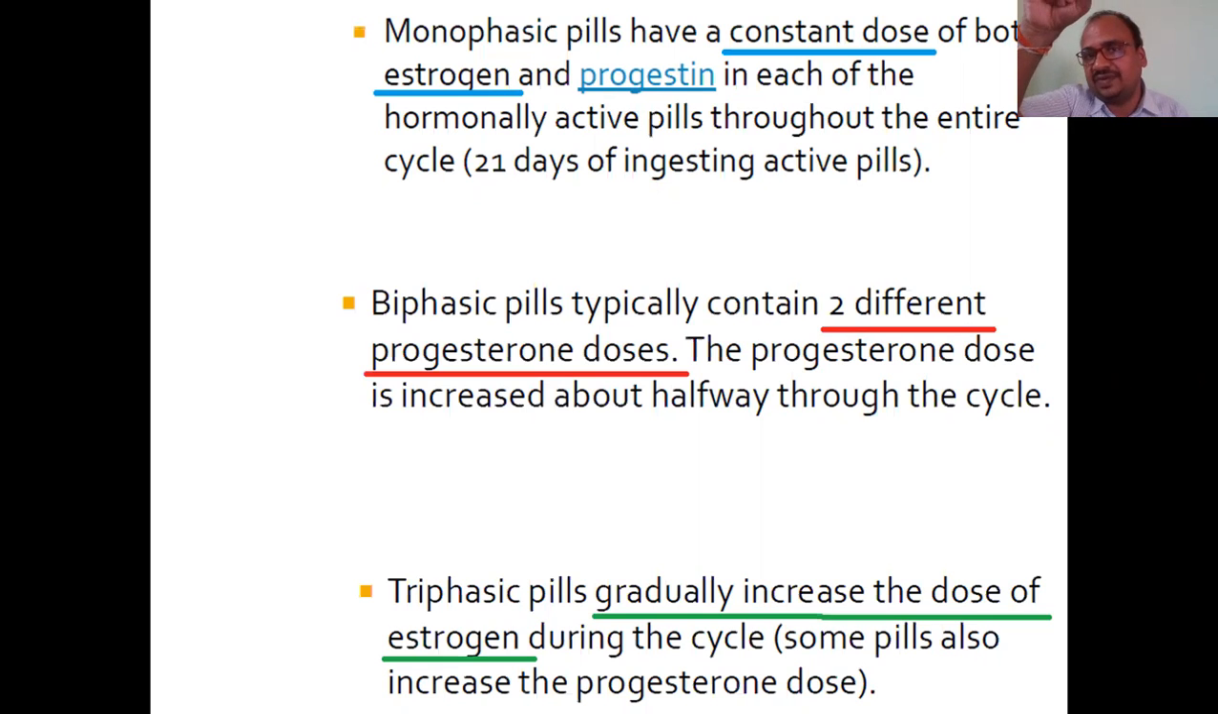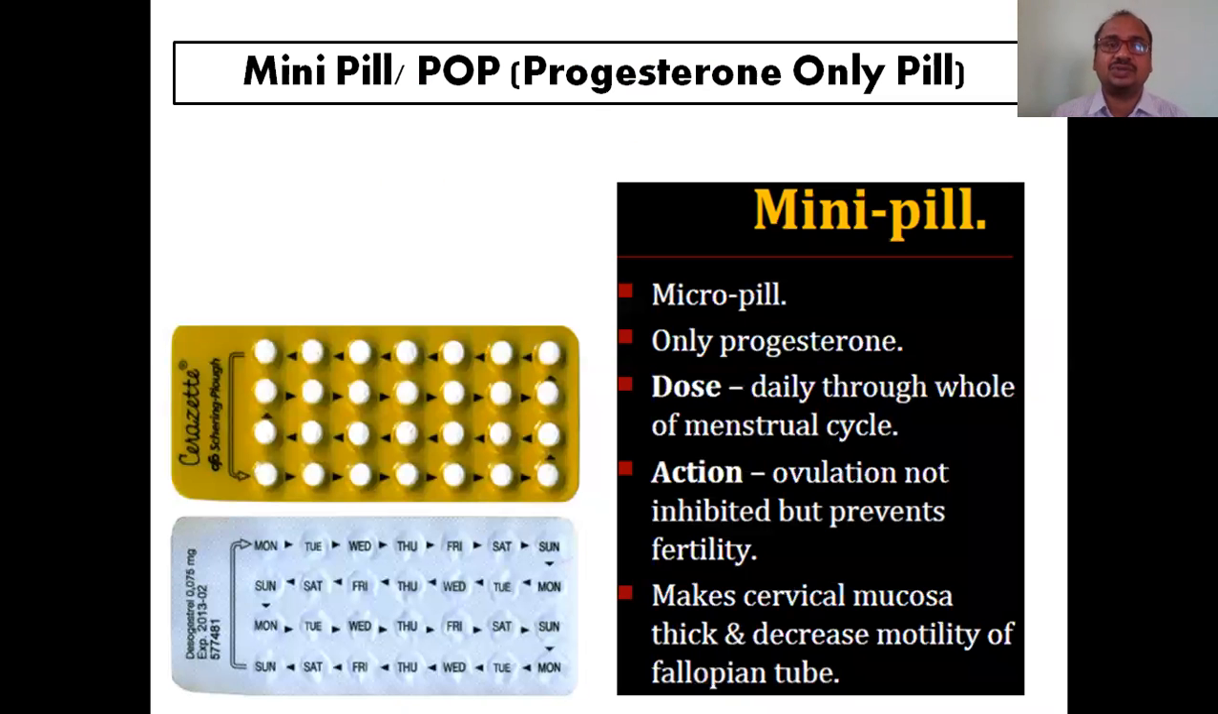Whereas the first, monophasic, constantly releases two hormones at a single fixed dose of both. That's why it is called monophasic release: not one hormone, two hormones. Biphasic: one hormone, small dose, high dose. Triphasic: gradually increase the dose of estrogen during the cycle. These 3 phases will be there. 3 doses will be there, so the release rate is also there.